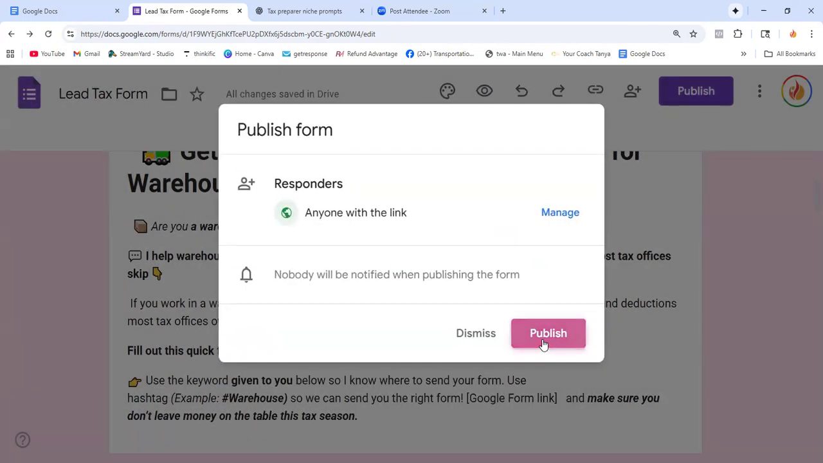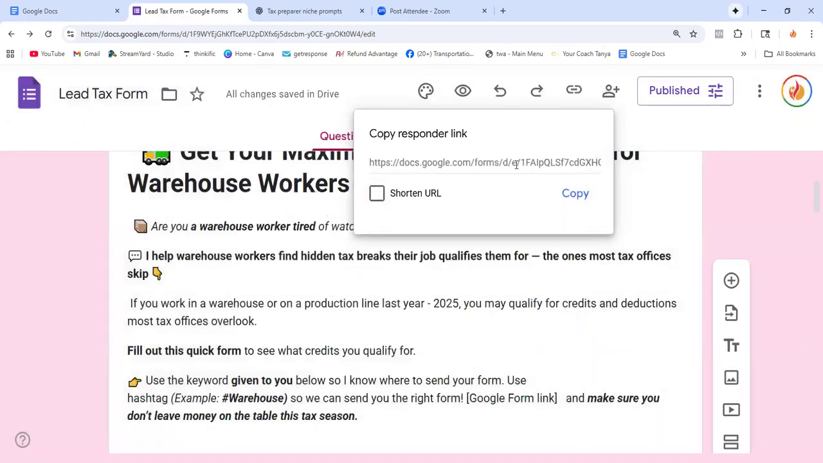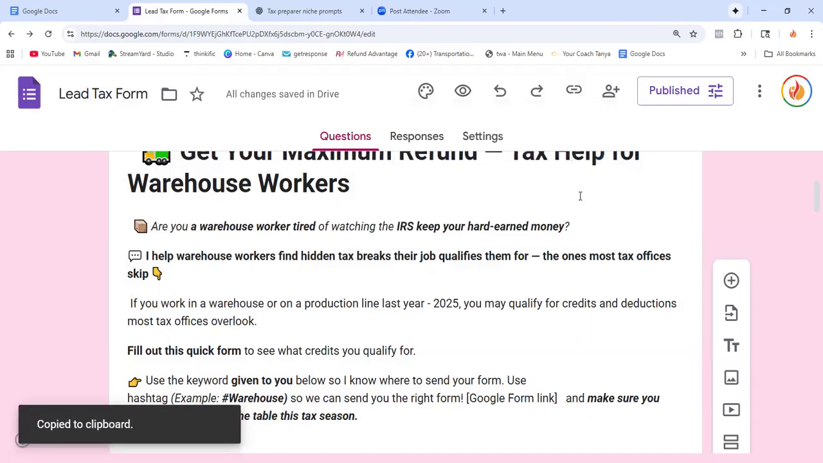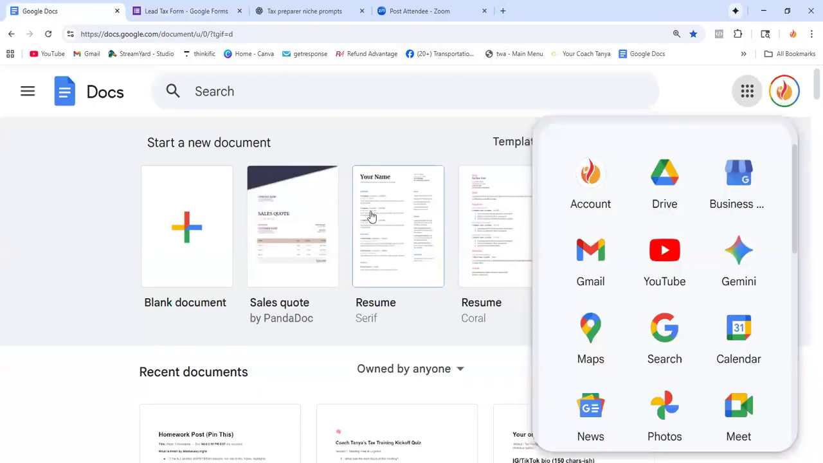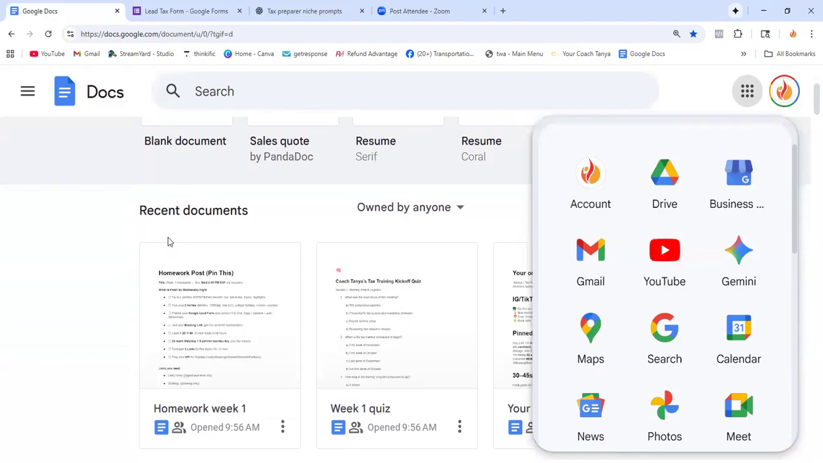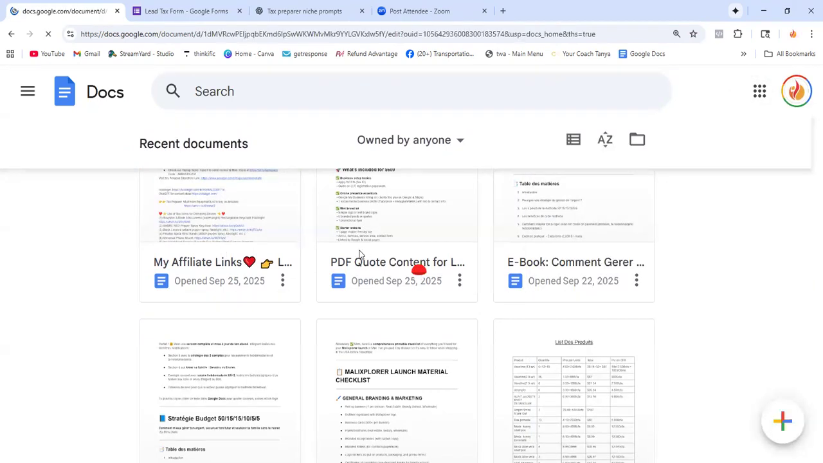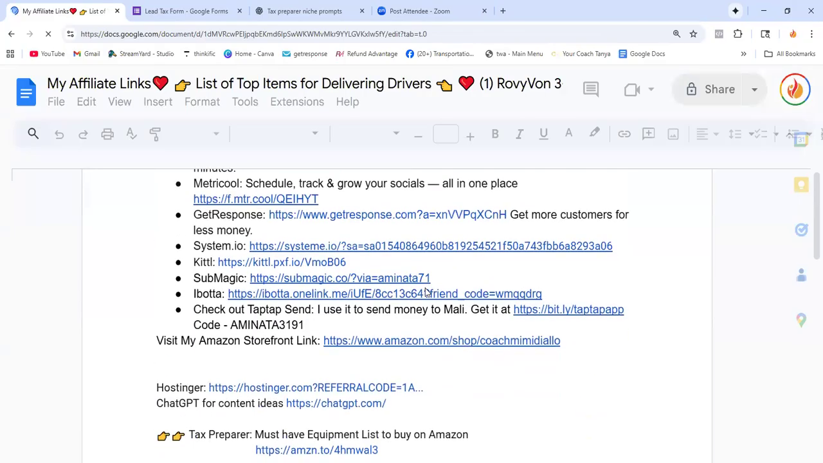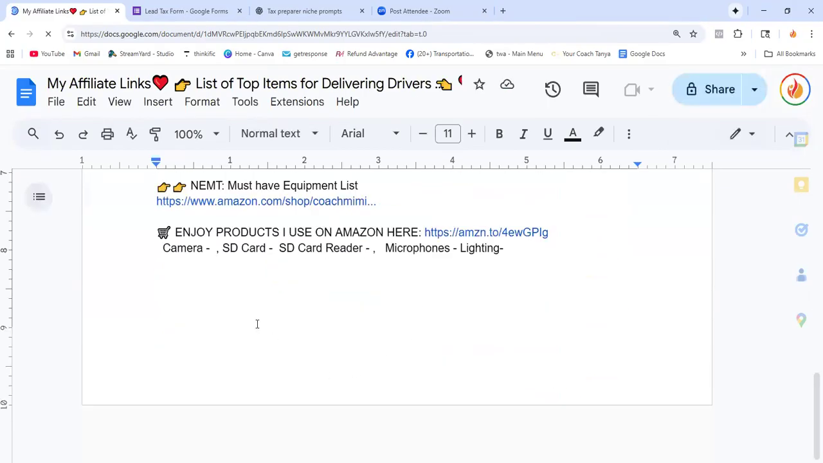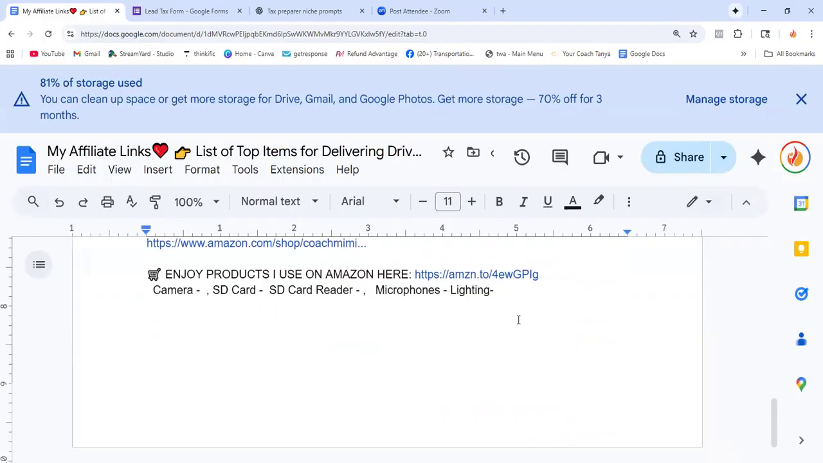All right, now we're going to publish it. It automatically gives you the link that you can copy and start using, but I advise this is too long, so do the short one. You see, it gives you a shorter one. What I usually do, I go to Google. I have a Google Doc document with my in-person link or affiliate links, so you add it to that.